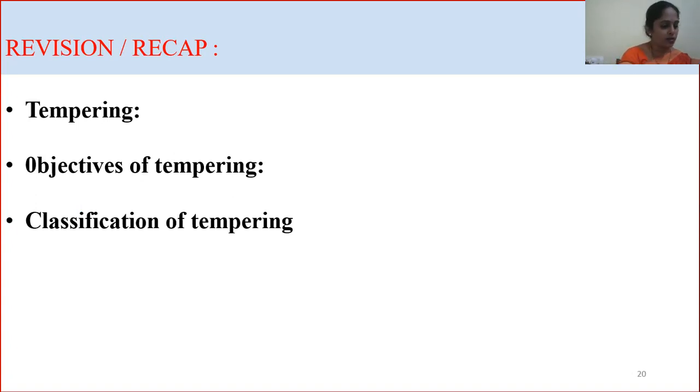Objectives of tempering: tempering is done to reduce the hardness, brittleness, and tensile strength. It is used to increase the ductility and toughness. It is used to relieve the quenching stress, and usually tempering is done for equal distribution of hardness on the material.